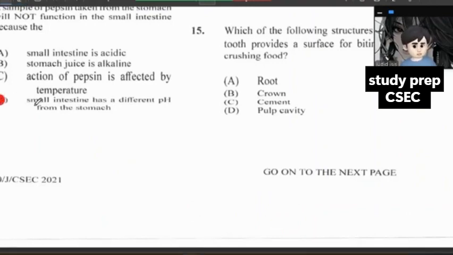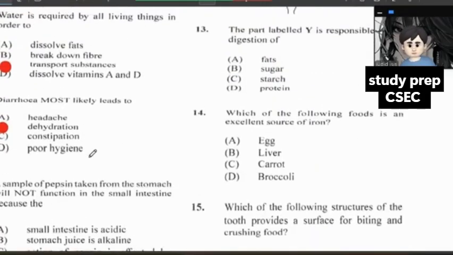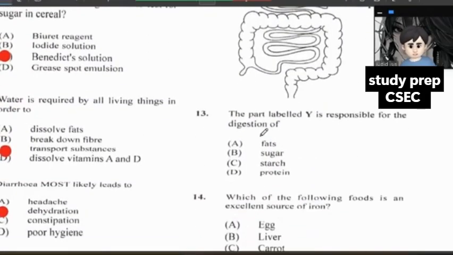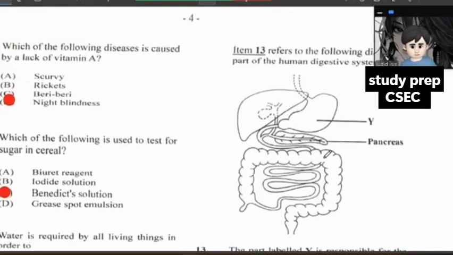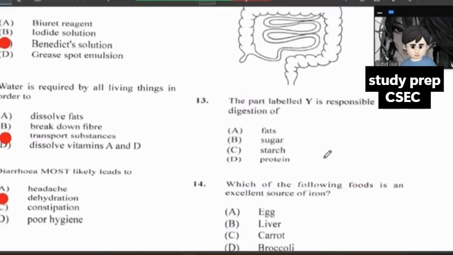If you guys have anything different, you could tell me in the comments below. So where are we now? 13. The part labeled Y is responsible for the digestion of, this one is very simplistic.